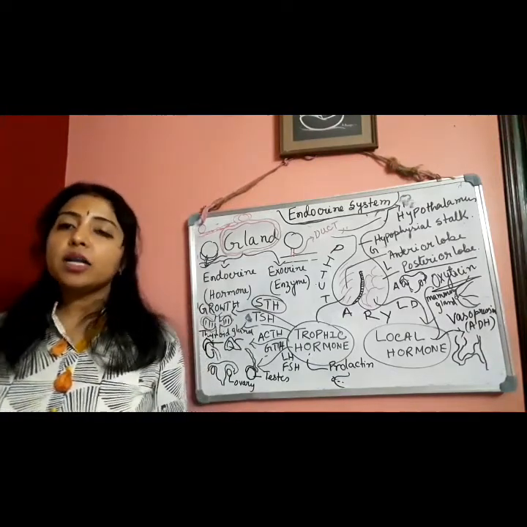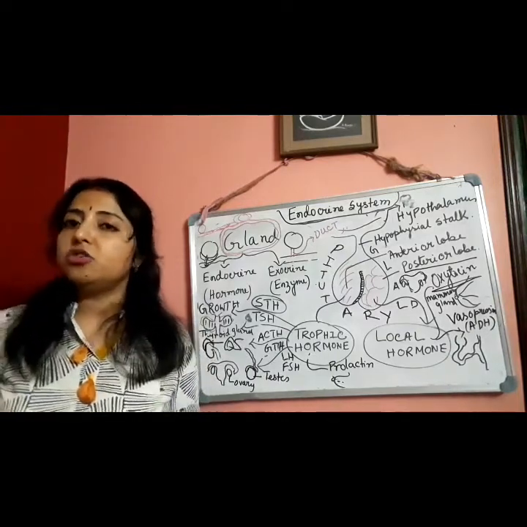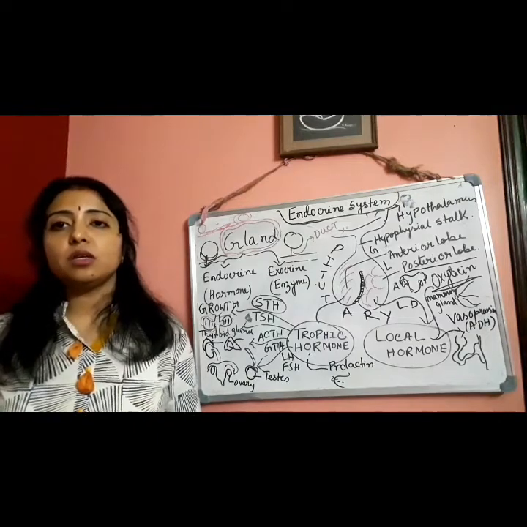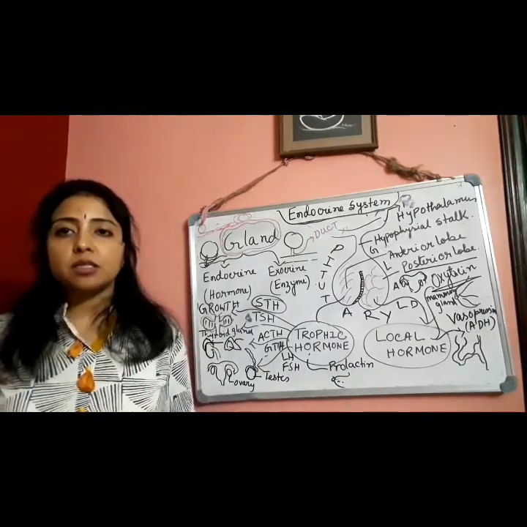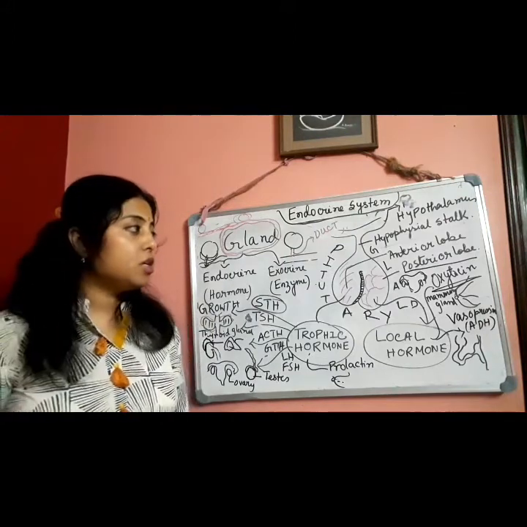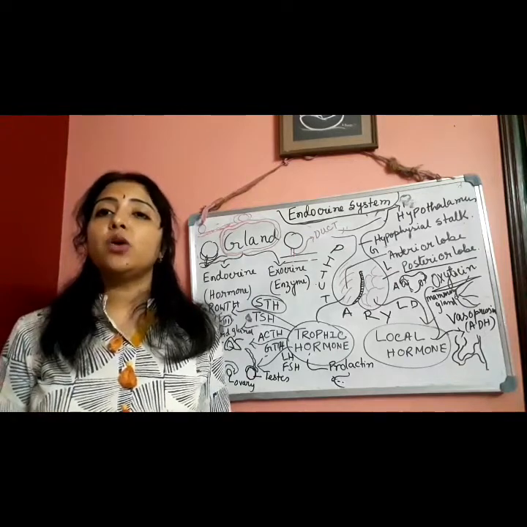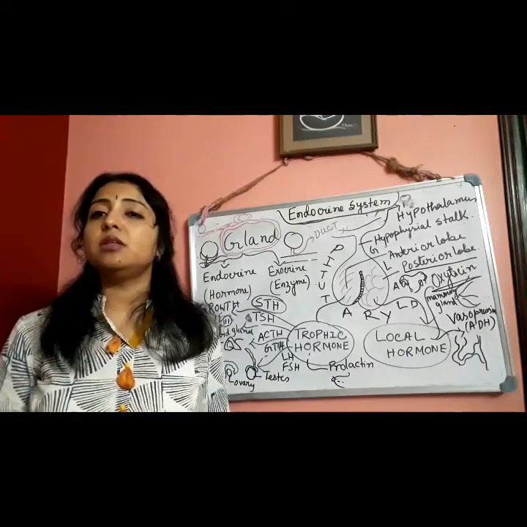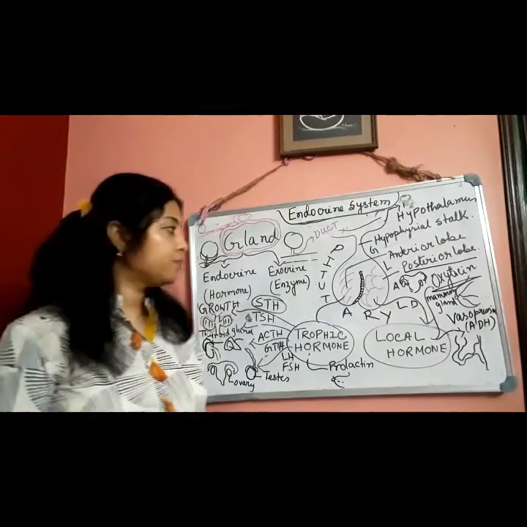Okay, so again I'm telling that they are neurohormones. They are controlled by nerves. They help to secrete the milk of the lactating mother's mammary glands. Not only that, they also initiate the vigorous contraction of uterine muscles during childbirth.